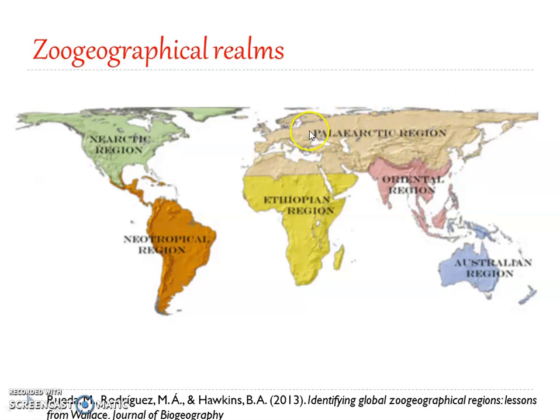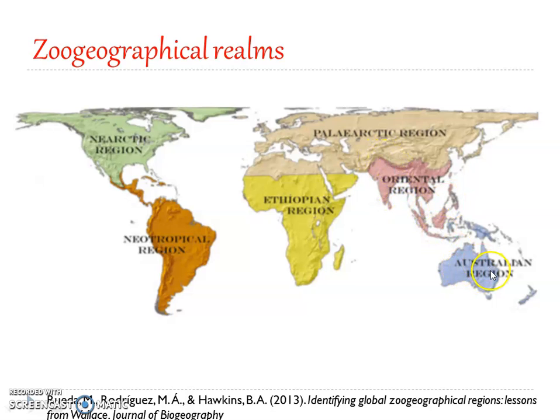So this included the Palearctic region. Okay. Now this part is the Oriental region. So south of the Himalayas, the tropical Asia, and all those islands associated with the tropical Asia. So this is the Oriental region.